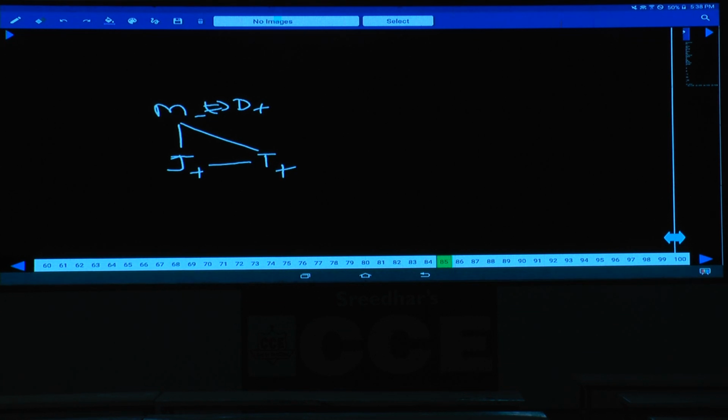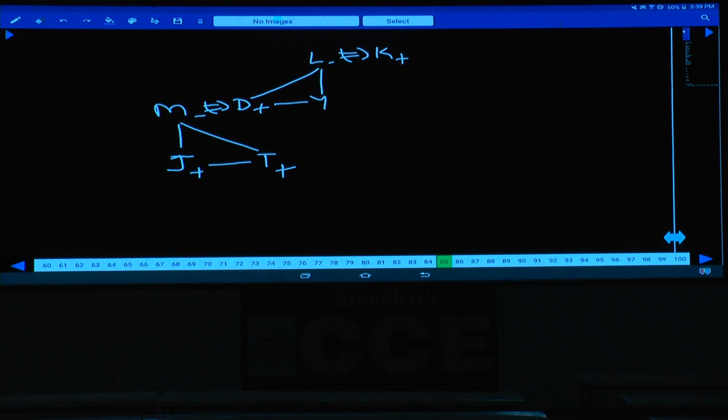D is the brother of Y, and L is the mother of Y. That means D and Y are the children of this L. K is married to L. L is a female. K is the father of both D and Y.